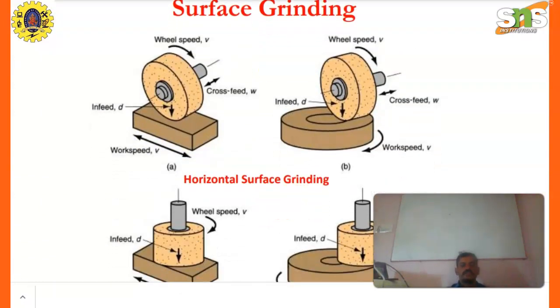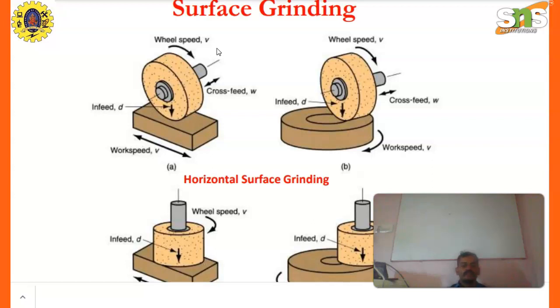This is surface grinding. V equal to speed, W equal to cross feed, D equal to in feed, V equal to work speed.